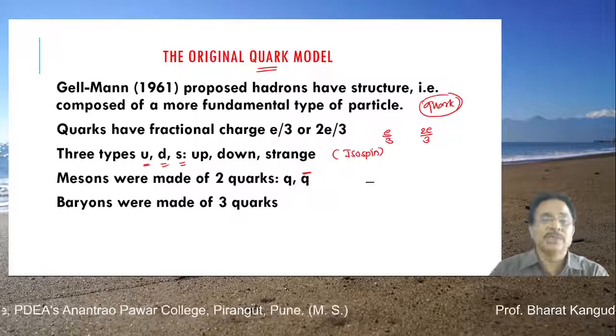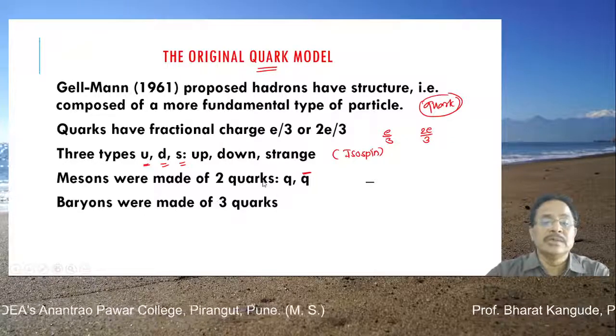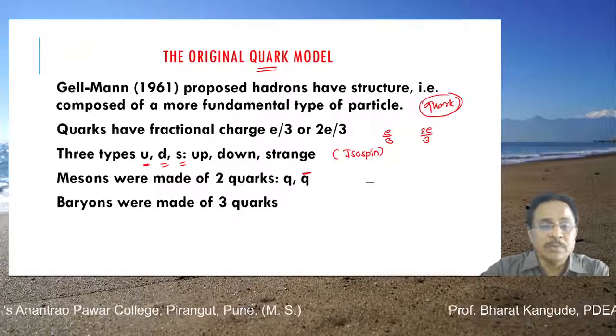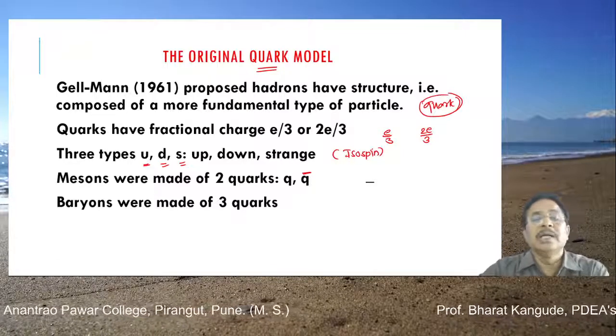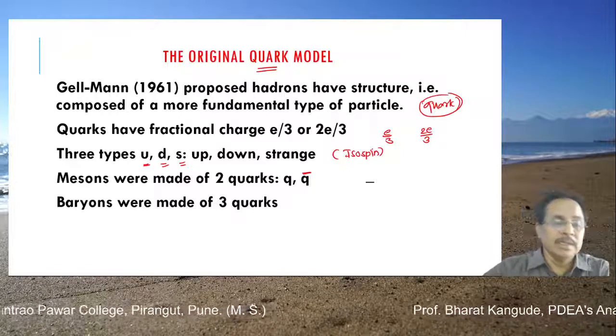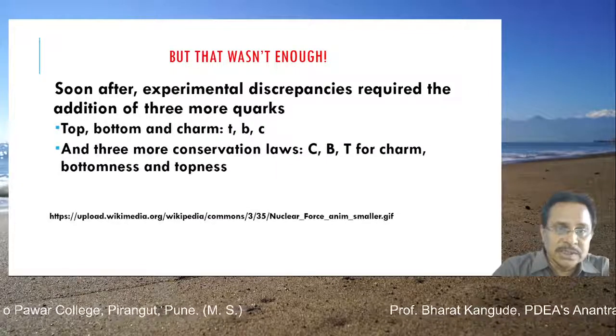This type of classification we are going to discuss here. This is what the theory proposed in 1961, and later this theory was found to be correct according to this model, because a lot of experiments were done, and these experiments supported all this theory which was put forward by Murray Gell-Mann and some other scientists.